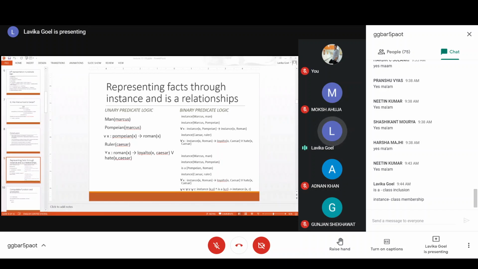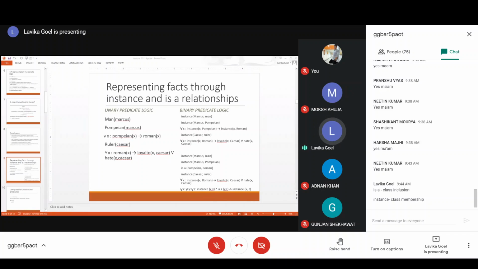That means x is also an instance of z, right? Just see the last sentence here, students. If x is an instance of y and all y's are z, then x is also an instance of z, right? So that is what we have captured in the last sentence.